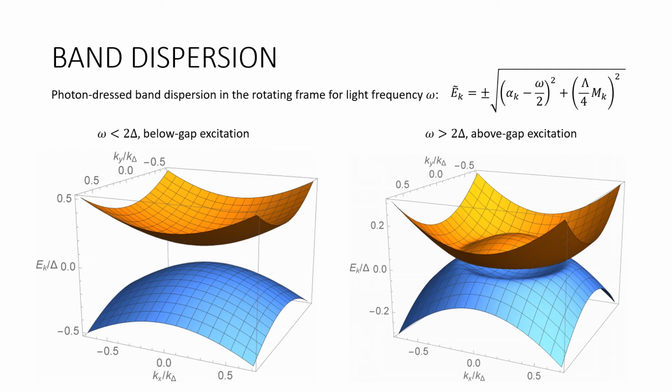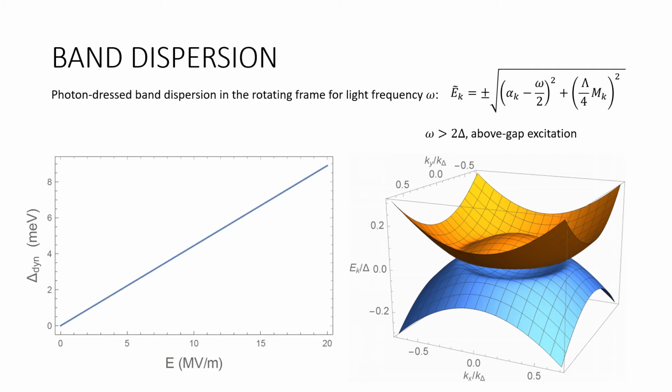The dynamical gap size scales linearly with the pump field AC strength. With an AC field up to 20 megavolts per meter, a gap size of around 8 millielectron volts can be observed.